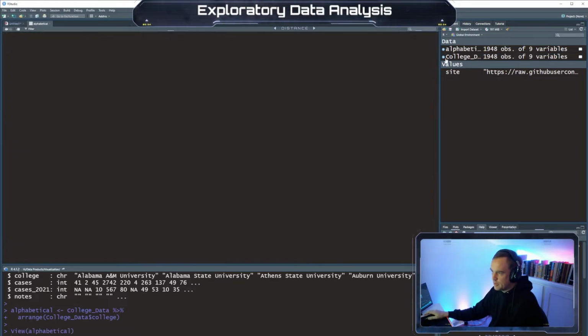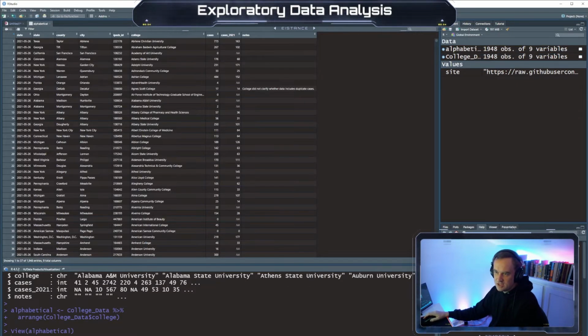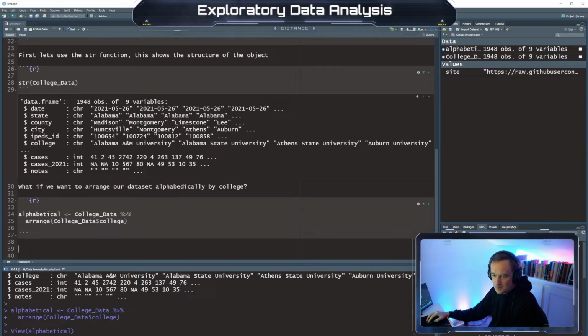Okay, so now alphabetical is the same thing, but if you look by college, we have Abilene Christian, Abraham Baldwin Agricultural College, I have no idea, Georgia, Adams State, Adelphi, Adrian, etc. So the default of the arrange function is to order numerically ascending, or alphabetically ascending. Okay.